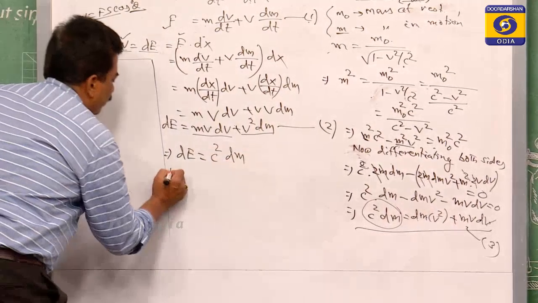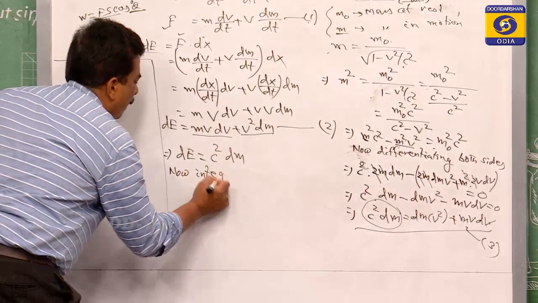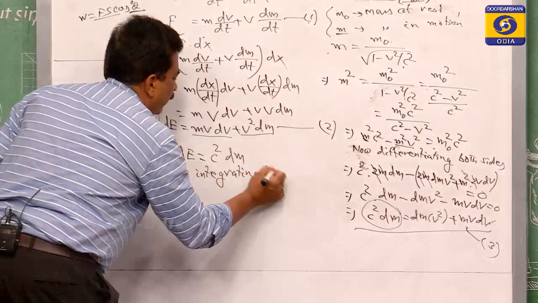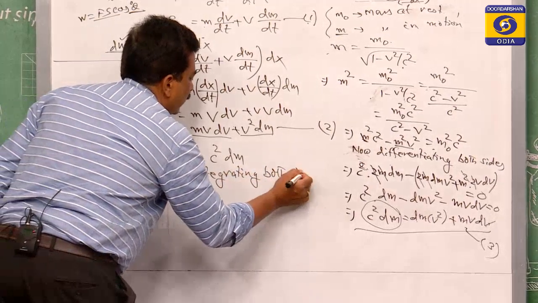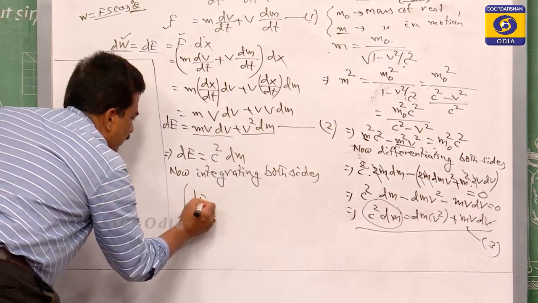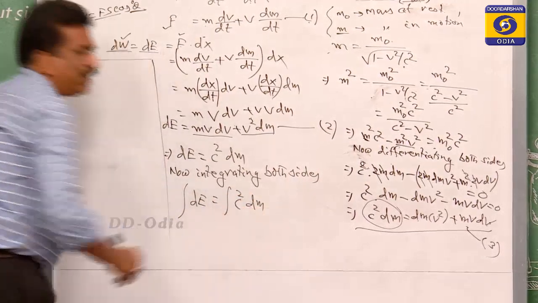Now, integrating both sides, the integration of dE is equal to the integration of c square dm.